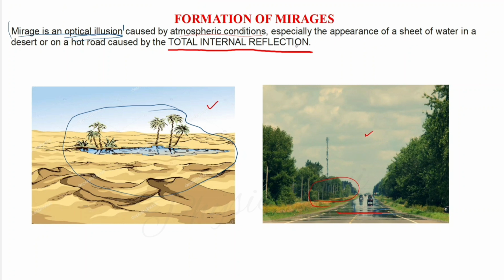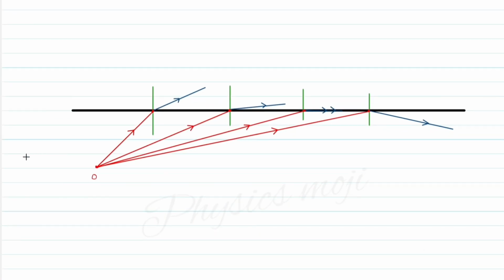So why does total internal reflection take place? What are the conditions for total internal reflection to take place? Now let's have a look at it. We know when the light ray is traveling from denser medium to rarer medium, let this be the denser and let this be the rarer medium. So here you can observe that the light ray is traveling from denser medium to rarer medium. When the light ray is traveling from denser medium to rarer medium, it bends away from the normal.